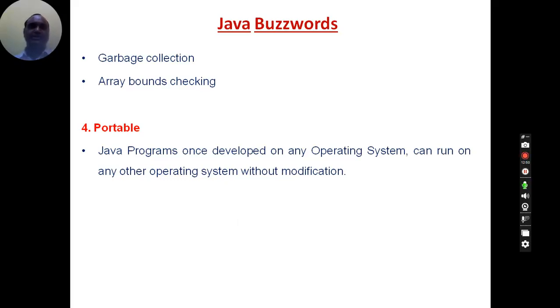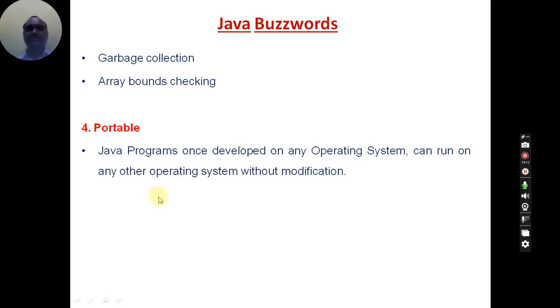So that's what Java is called a robust language. And then portable language. Portability means easy to carry from one place to another place. So here the portability is talking about Java programming. Java programming is easy to carry from one platform to another platform.